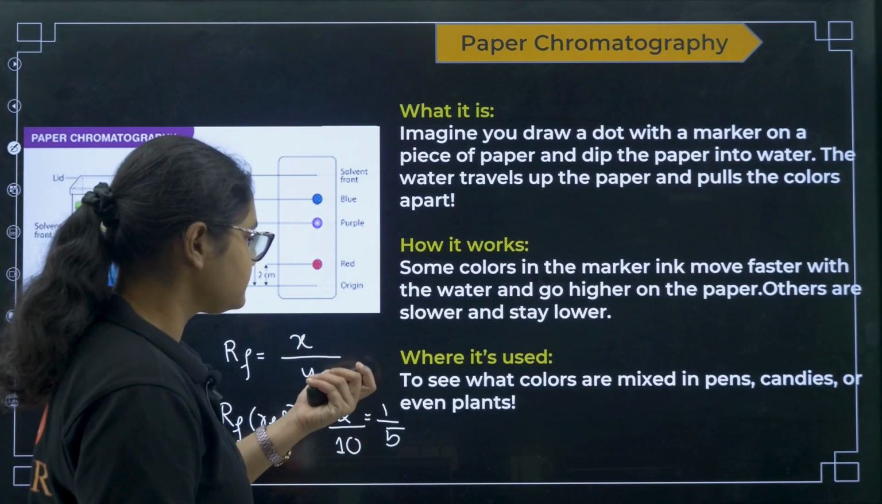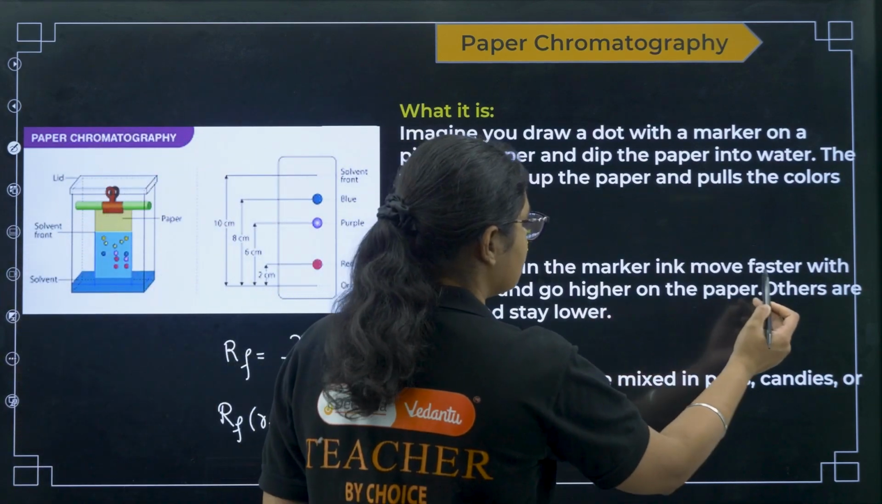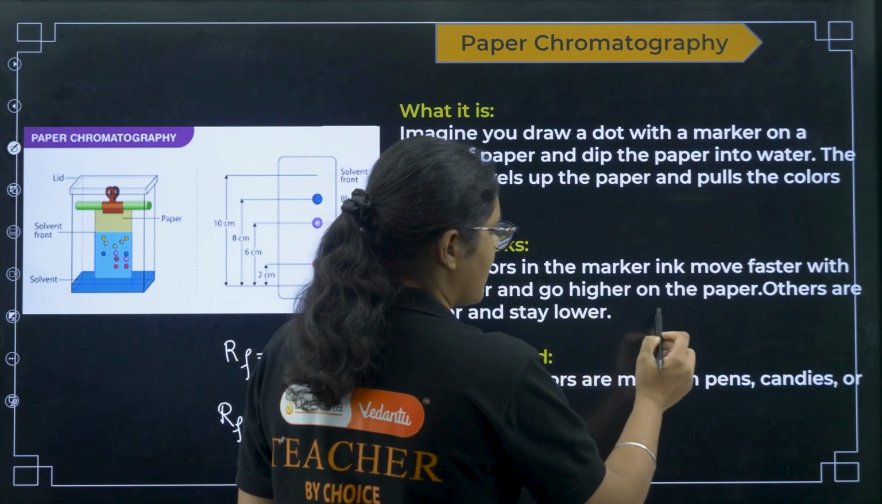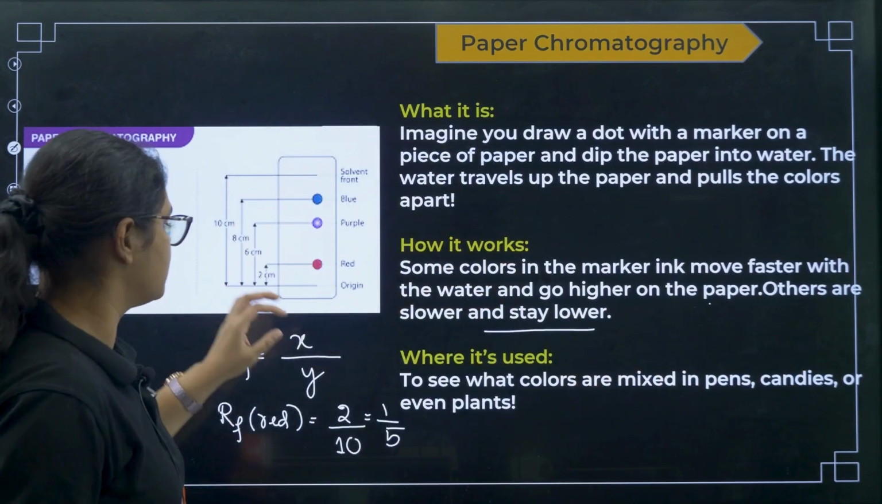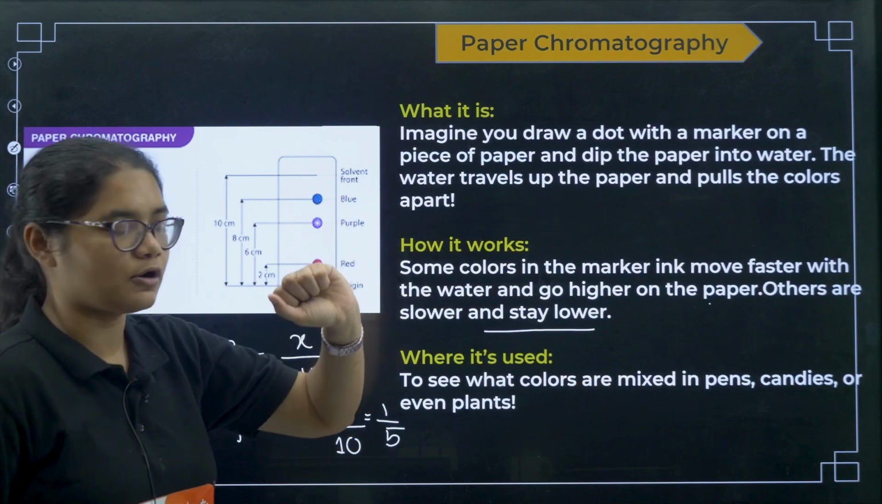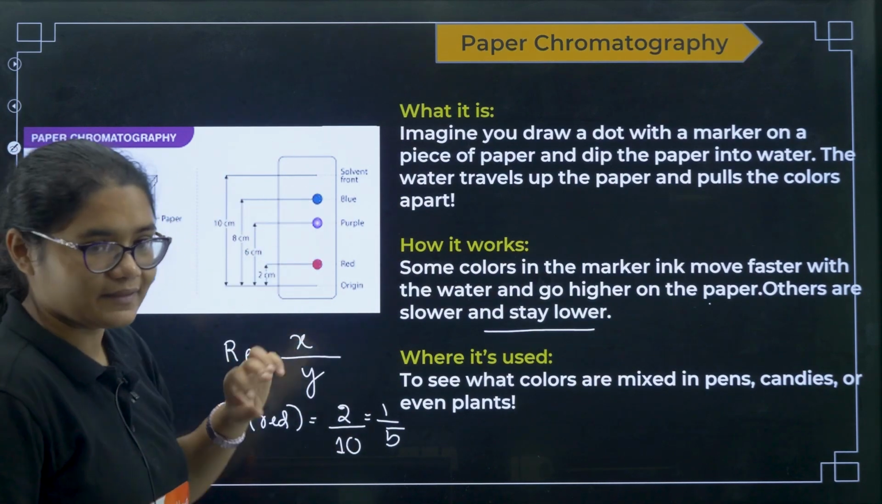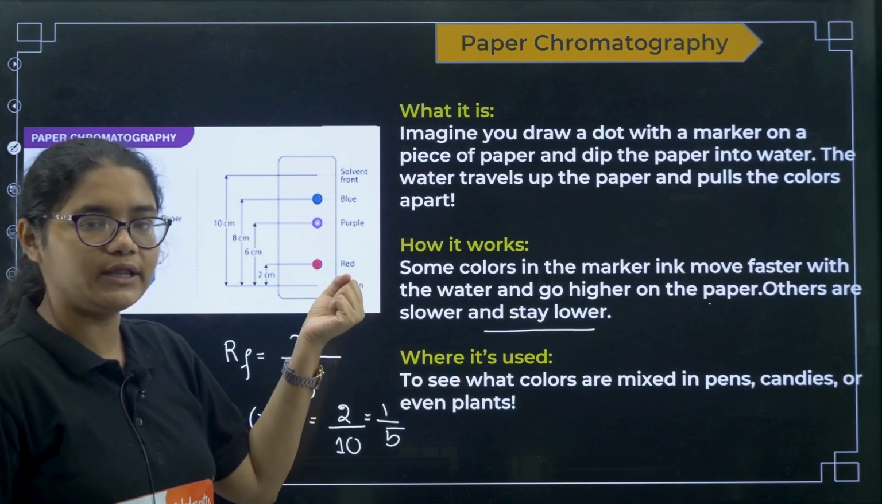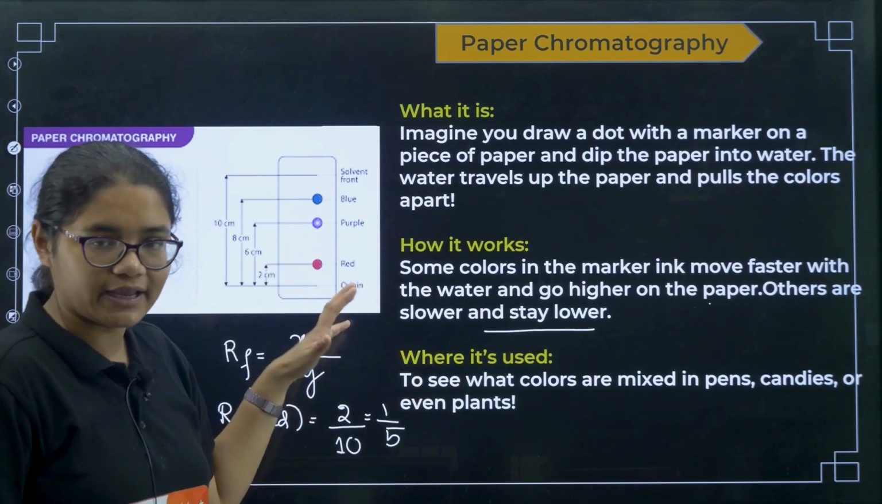Okay. Next, how it works, see. Some colors in the marker ink move faster with the water and go higher on the paper. Others are slower and stay lower. The one which moves fast with the water solvent goes up, and the one which is more attached to the paper than to the water will move slowly. You are pulling that with difficulty, so it will move slowly and stay lower.